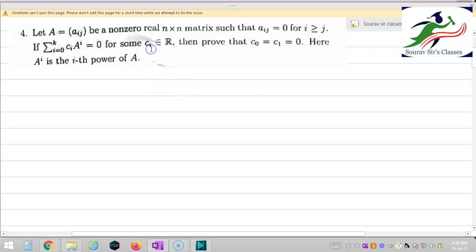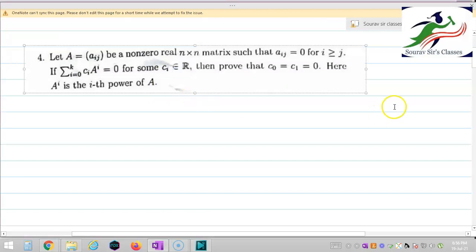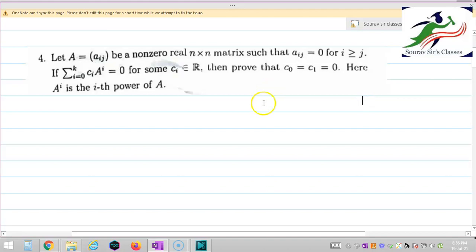So let's solve question number 4. Question number 4 says that A = (Aij) is a non-zero real n cross n matrix, and Aij is equal to 0 for all i greater than or equal to j. If the summation from i = 0 to k of Ci A^i is equal to 0 for some Ci belonging to R, prove that C0 and C1 must be 0. Here the A^i denotes the ith power of A.